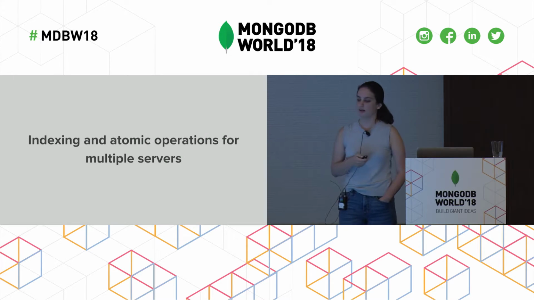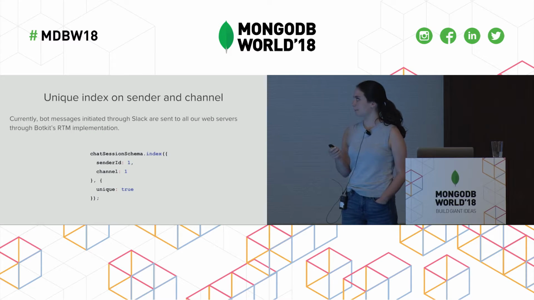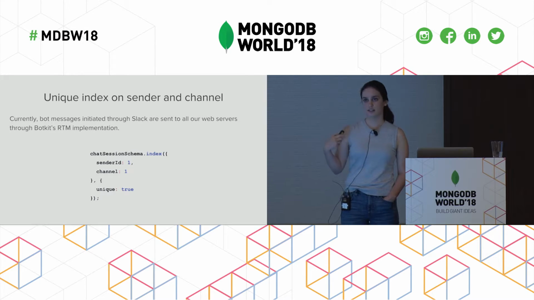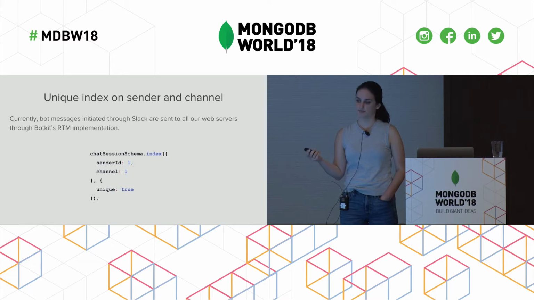The next thing we thought about is indexing and atomic operations for multiple servers. So how do we build this to scale from the start? We wanted to create a unique index on sender and channel. Sender here is the user that's sending us the message, and channel could be Slack or SMS.